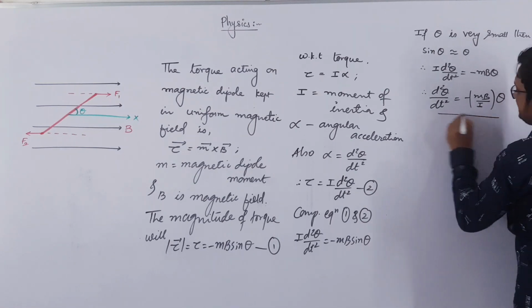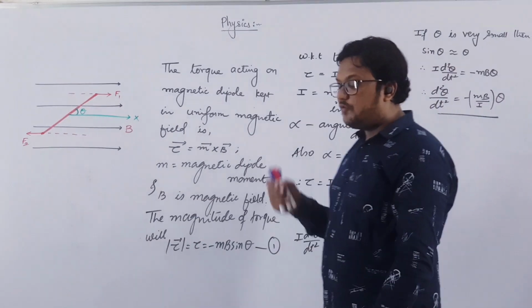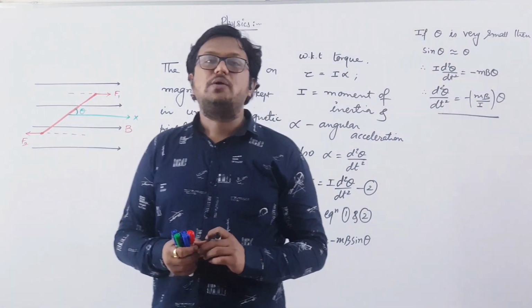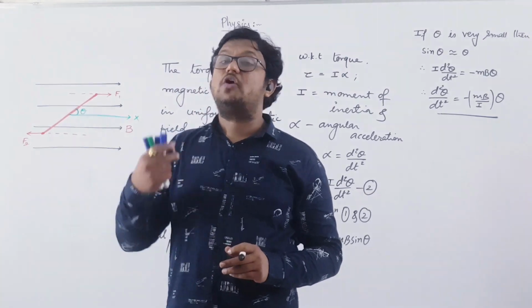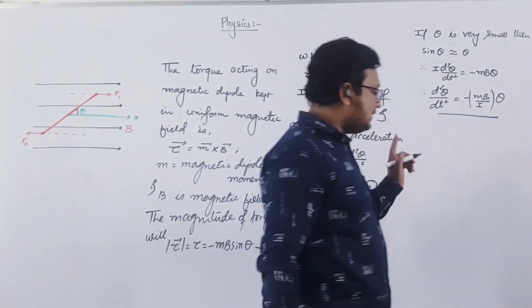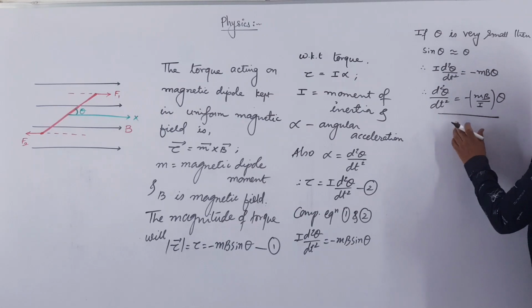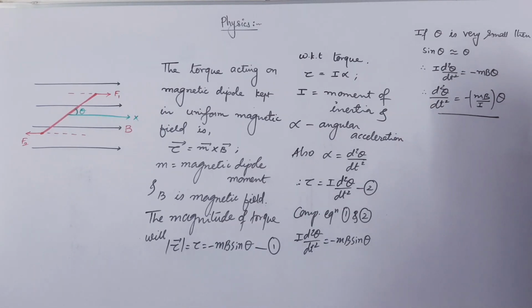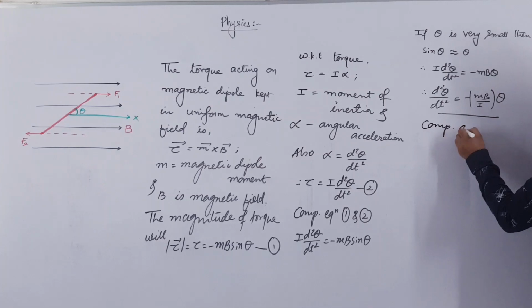If you see this equation, you will find that this equation is exactly similar to the equation for simple harmonic motion. The equation for a particle performing simple harmonic motion is d square y by dt square is equal to minus omega square y. Right? So this equation is exactly similar to the equation of simple harmonic motion. So you can say that hence this dipole will perform simple harmonic motion. If you displace this dipole through a very small angle theta and release it, then that dipole will perform simple harmonic motion.